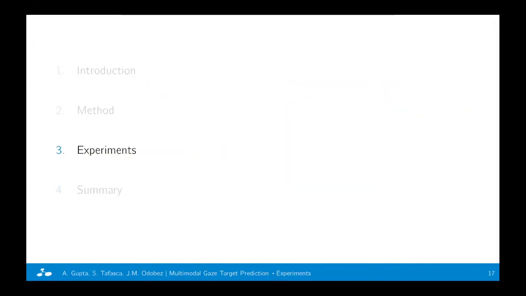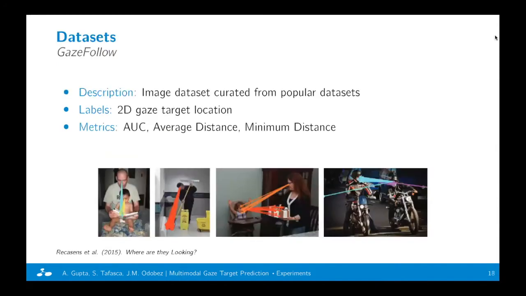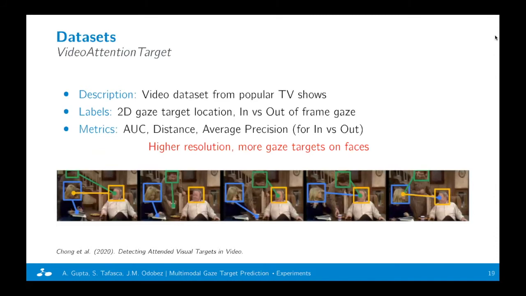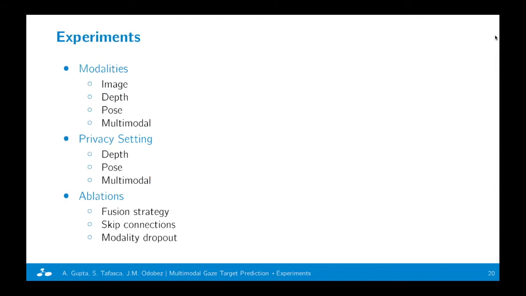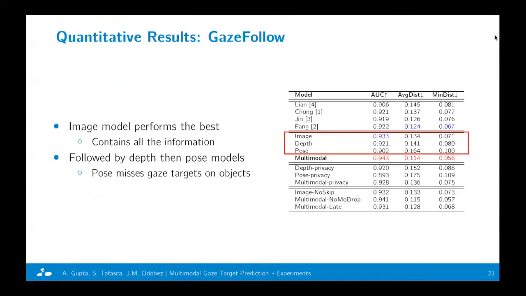We perform experiments on two public benchmarks. The GazeFollow dataset is an image dataset, whereas the VideoAttentionTarget dataset is a video dataset. A point to note is that VideoAttentionTarget has high resolution frames and more gaze targets on faces. We perform experiments using single modalities and multiple modalities. We also perform experiments in the privacy setting and perform some ablations to test the technical elements.